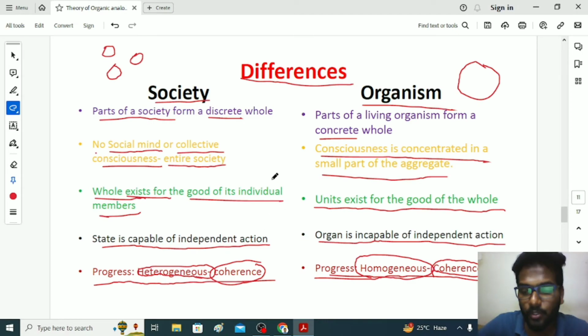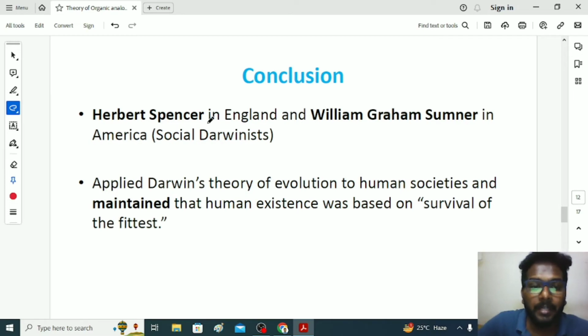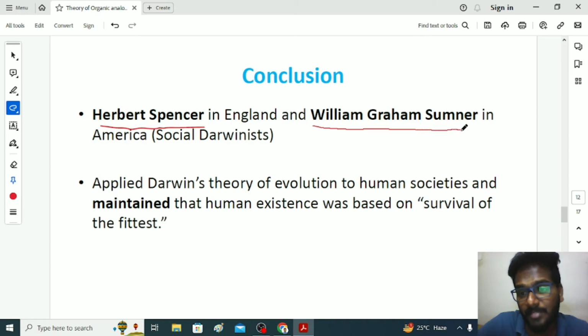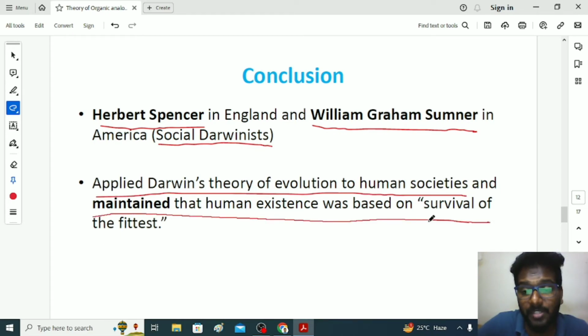Now we'll get into the conclusion part. English sociologist Herbert Spencer and American sociologist William Graham Sumner are social Darwinists, they started talking about Darwinism. Darwinism is only applicable for the biological evolution, animals and plants. After Herbert Spencer and William Graham Sumner's explanation on social Darwinism, people started believing that Darwinism is also applicable for the social system. Spencer applied Darwin's theory of evolution to human society, and he maintained that human existence was based on the survival of the fittest.